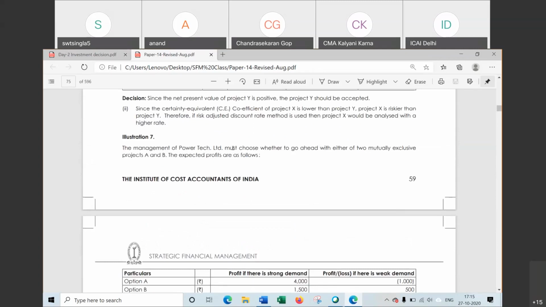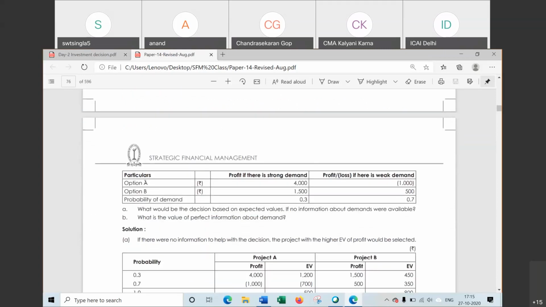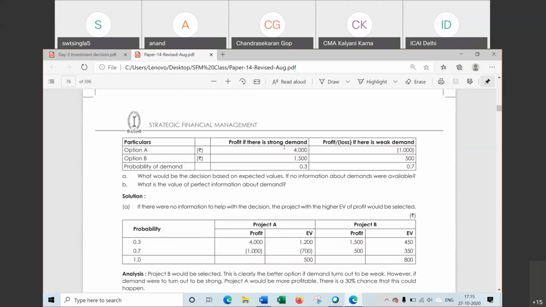The management of Power Tech Limited must choose whether to go ahead with either of two mutually exclusive projects, A and B. The management has to decide between A and B. The expected profit is given. For project A, profit if there is a strong demand is 4,000. And when there is weak demand, the loss will be 1,000. This is not a decimal point, this one is 1,000. For option B, when demand is strong, B will give a profit of 1,500.